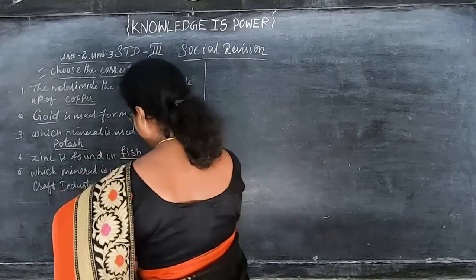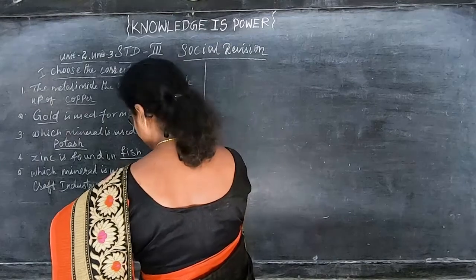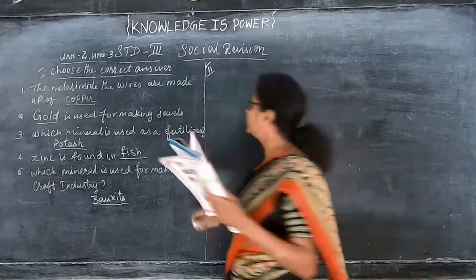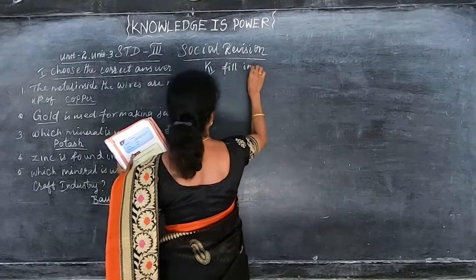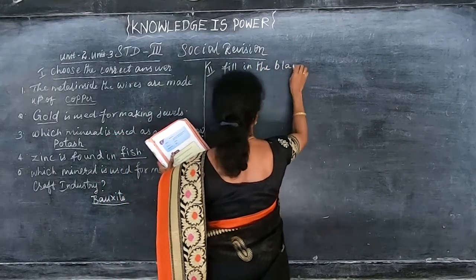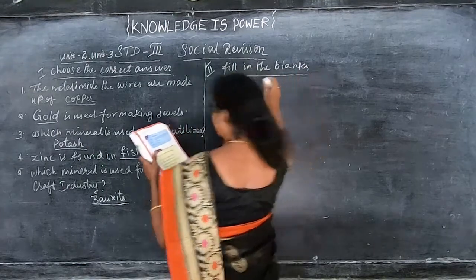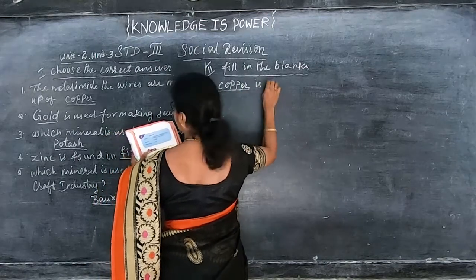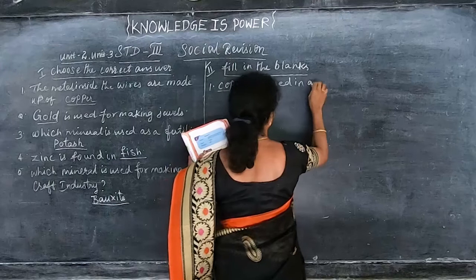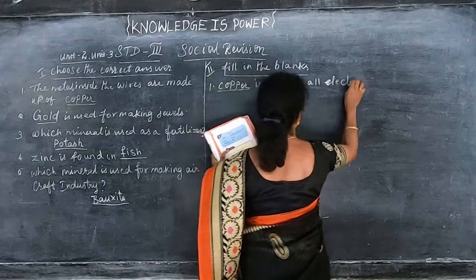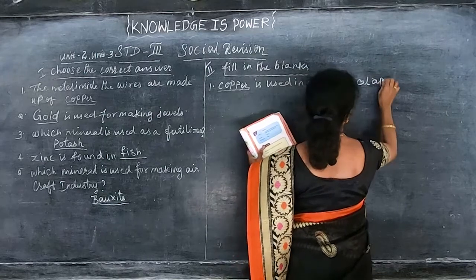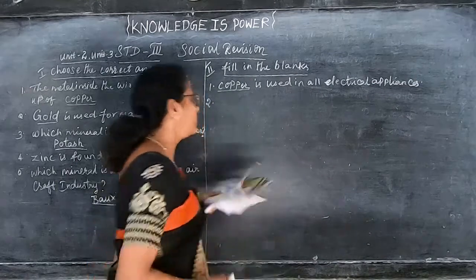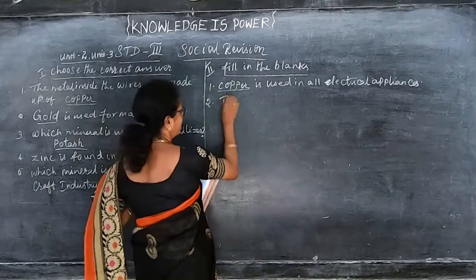And now the fill in the blanks. In this fill in the blanks, I have taken from the recap, that is page number 133, not from your exercise. I have already written it in your classwork, but now also I will give this. Copper is used in all electrical appliances. This also I gave in the online classes, children. Already we have written in the classwork. You can write once again.